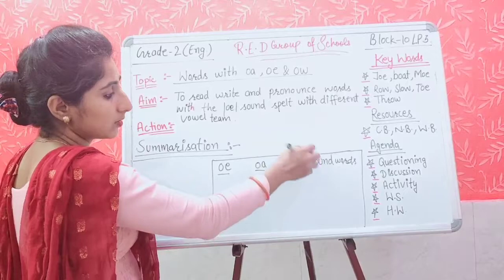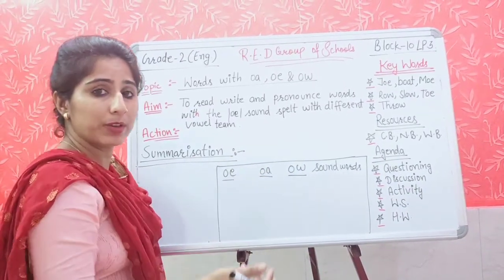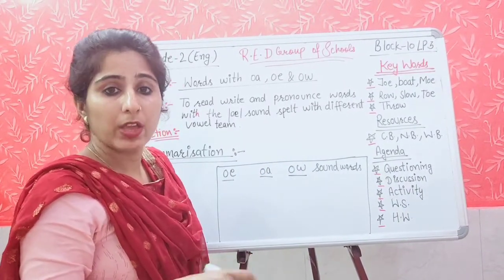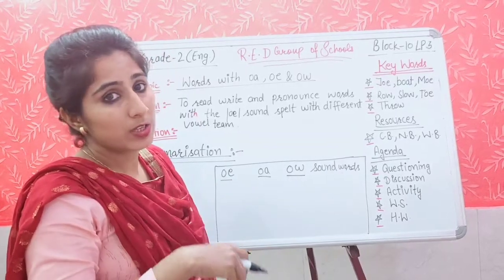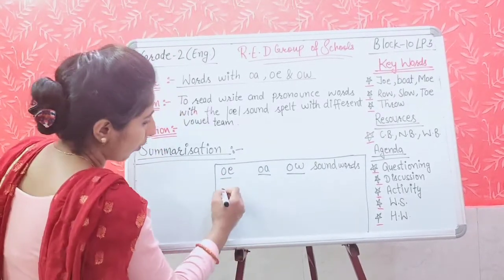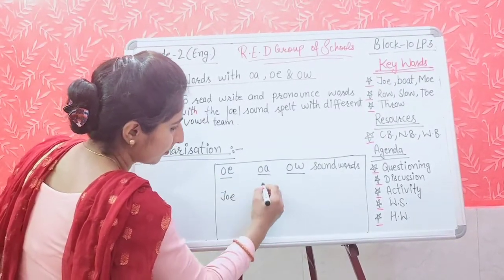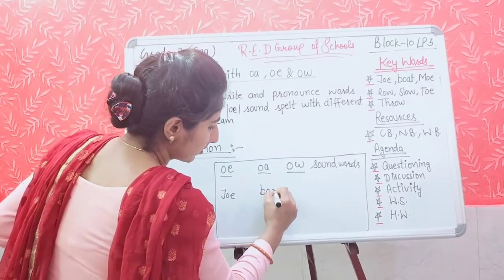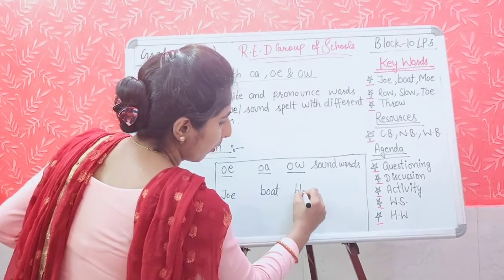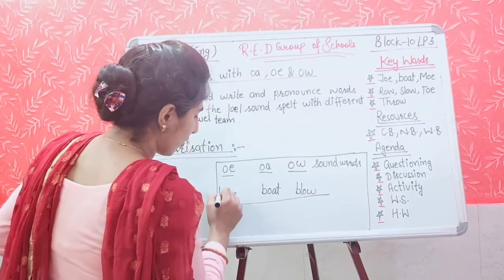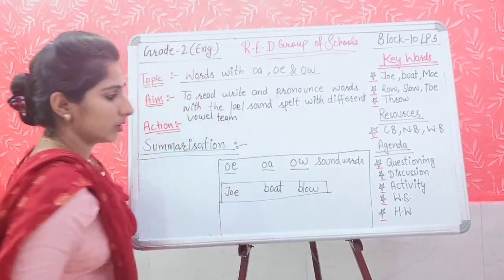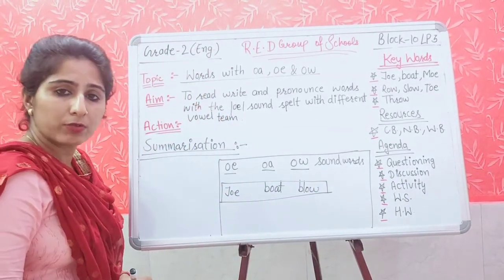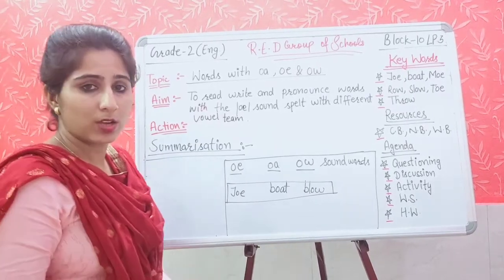By using these different vowel teams, we have made new words, we have pronounced them and we have written them, like toe, Joe, boat, blow. So this is how we have made new words by using different vowel teams, the same sound words.